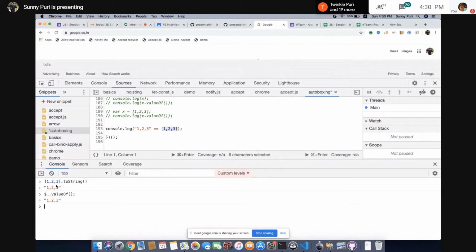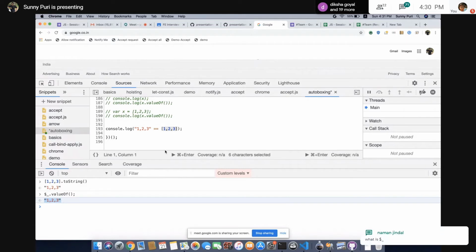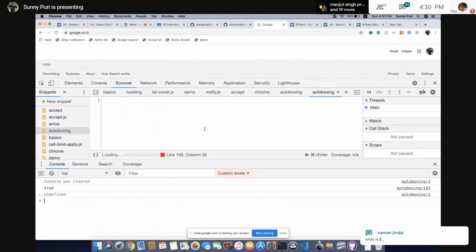So what we have done is we have applied toString, then we have applied valueOf to the result value. So what is the string? We got 1,2,3, and 1,2,3 is double equal to 1,2,3. So it will give you true.